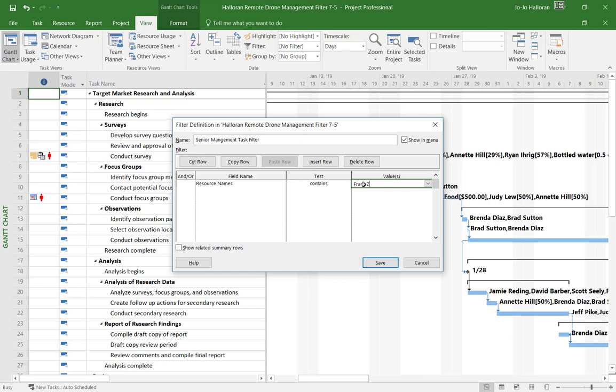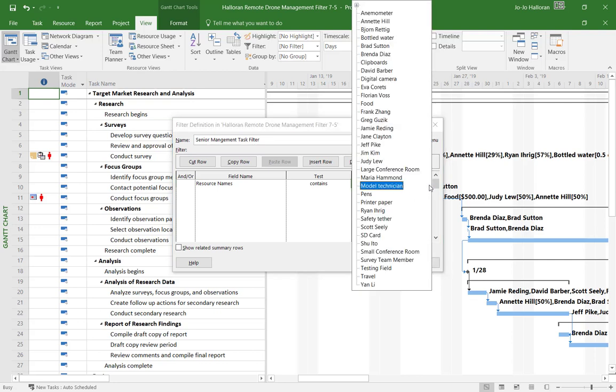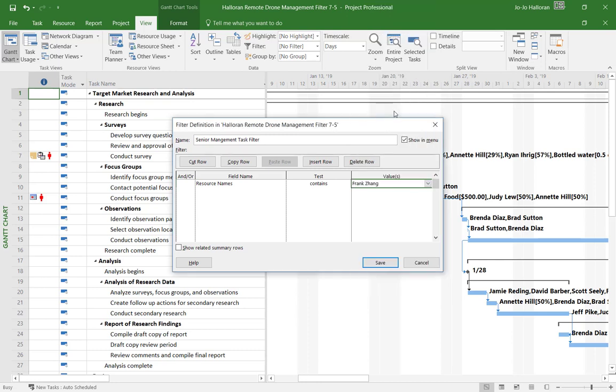And just be careful that you spell it correctly, because it will also come up here in your list. You could always just click on him from your list, or when you start typing his name, it should start populating that value box. Okay, so we told the filter that we're looking for tasks relating to Frank, but we also want to find tasks where he's assigned with Judy as well.